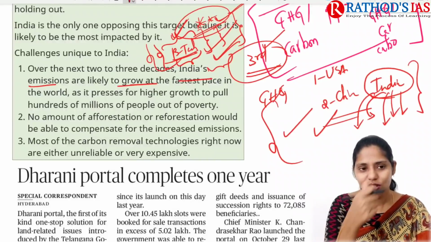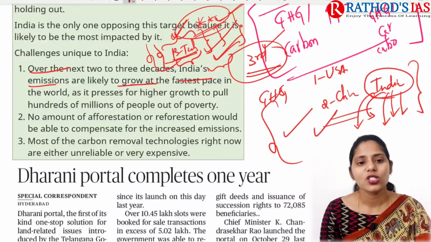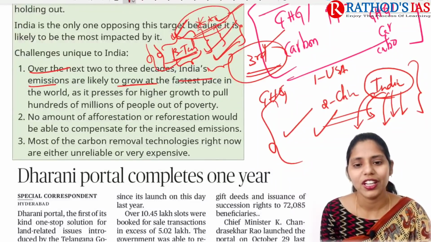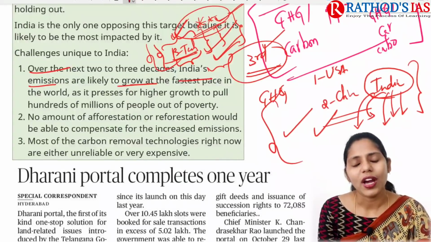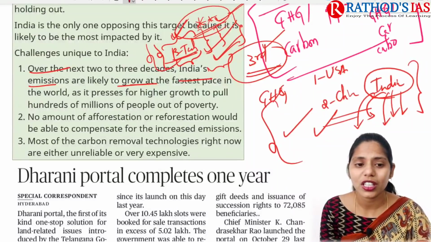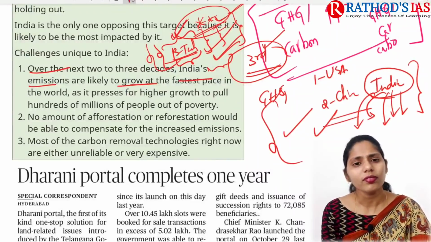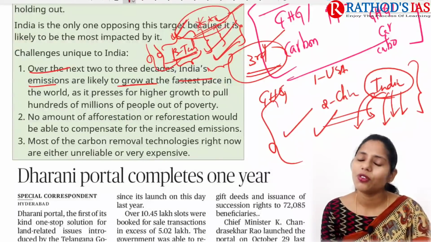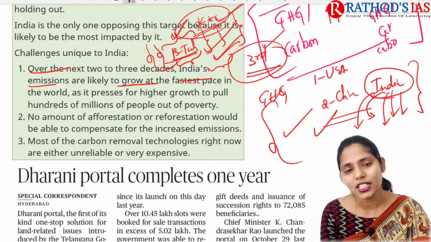And if you're talking about the challenges we are facing, over the next 2 or 3 decades, India's emissions are going to grow at a much faster pace in the world. Why are we coming up with this type of manufacturing, or going for increasing emissions? Mainly because the important aim is to bring millions of people out of poverty. Whenever we want to bring people out of poverty, we need to create employment.